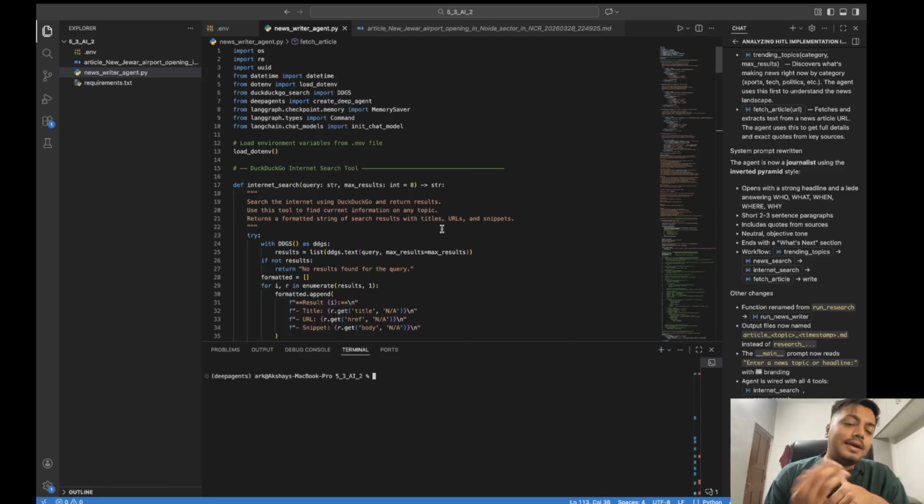Now it can be Tavily or SERP API, but here I went ahead with the DuckDuckGo engine. You can use SERP API or Tavily also. DuckDuckGo is entirely open source, so I went with it. Once we have the capability of doing internet search, I break down that one task of doing internet search into 4 tasks, because I don't have any offline information here, so I'm keeping that aspect aside.